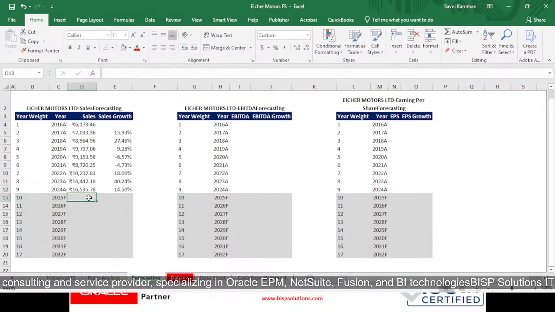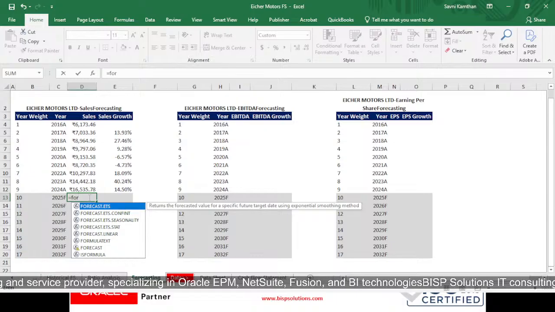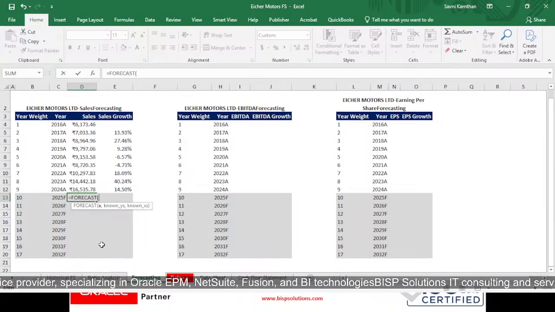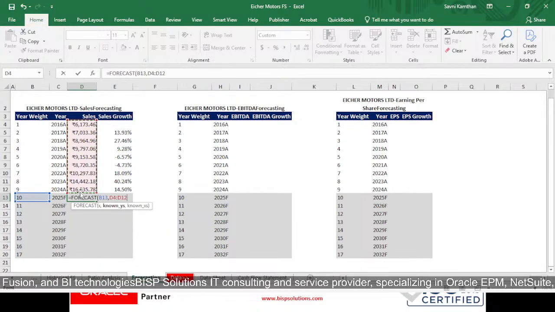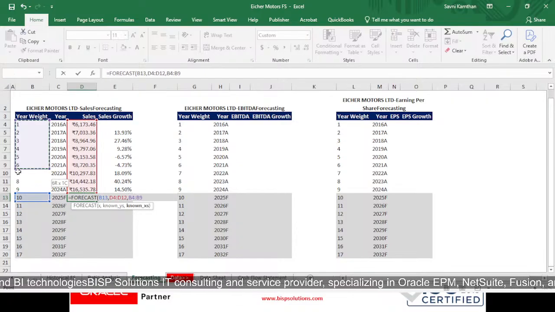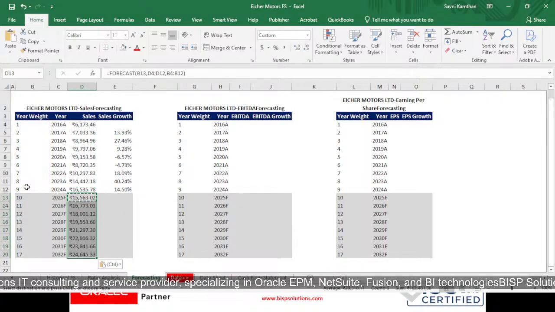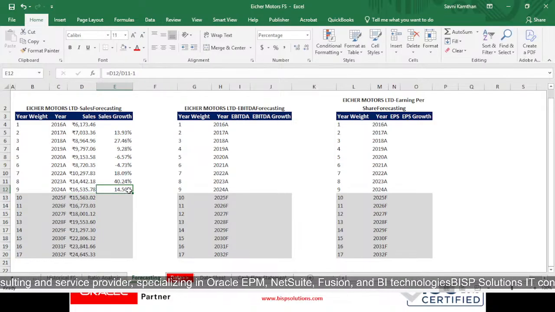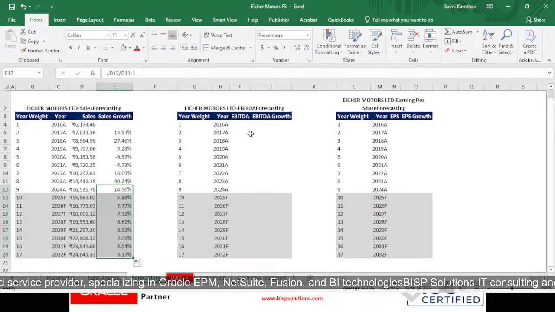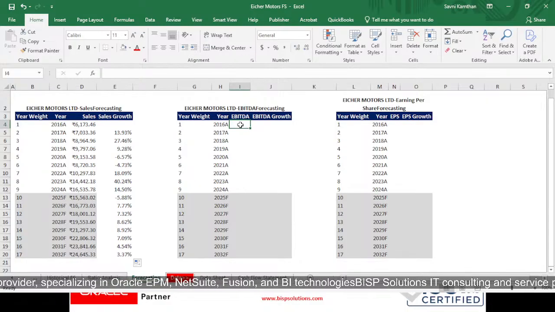Now what I will be doing, I will be taking the forecast function. Now I want to forecast for my 10th, and my known y's is this one, and my known x's is my year weight, and then I will be closing the same, Control plus C and drag it till the end, right? And the same formula will be given to this side. Now I will be calculating my EBITDA.